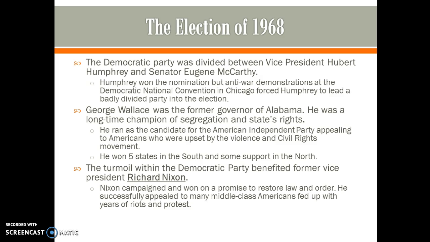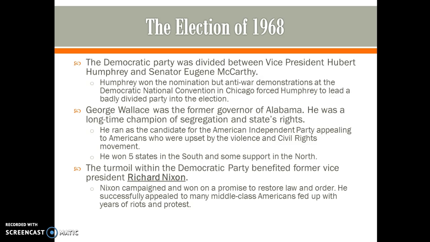In the election of 1968, the Democratic Party had been deeply divided over the Vietnam War. They're divided between Vice President Hubert Humphrey and Senator Eugene McCarthy. Humphrey won the Democratic nomination, but anti-war demonstrators at the Democratic National Convention in Chicago had forced Humphrey to lead a pretty badly divided party into the election over the issue of the Vietnam War.